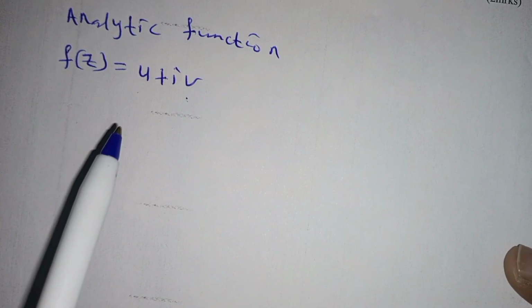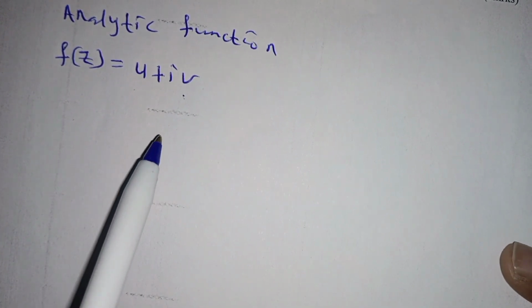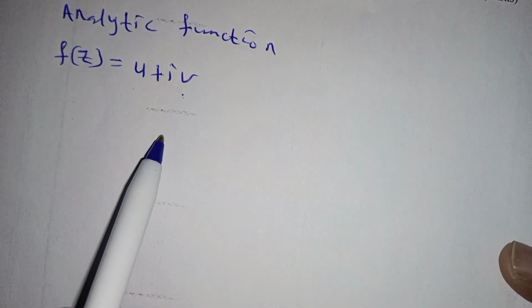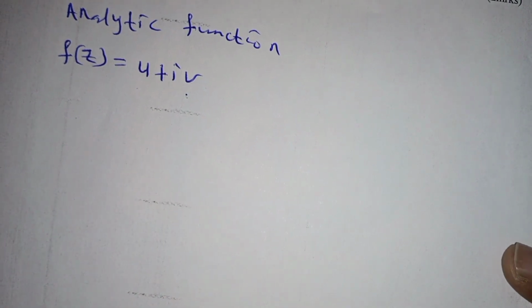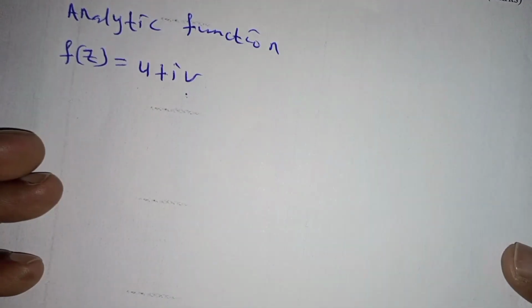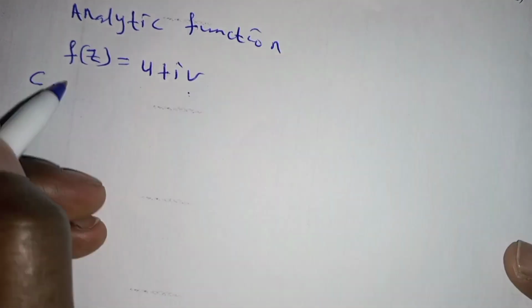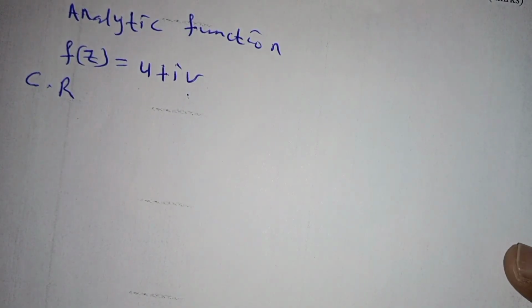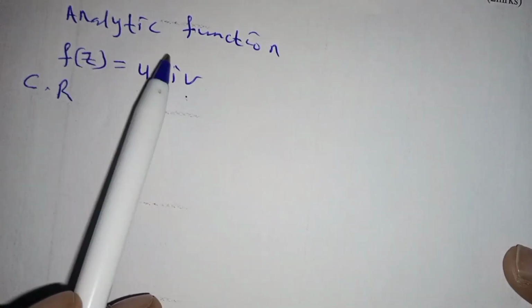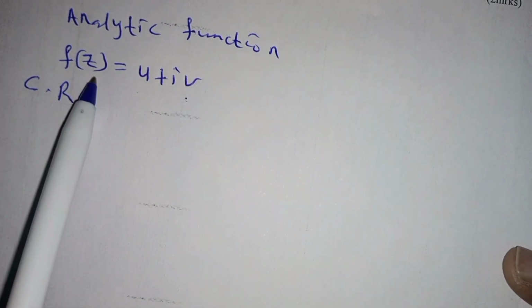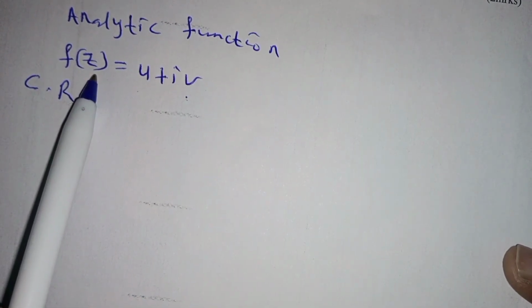And also they should satisfy what is called the Cauchy-Riemann equation. We normally call them CR equations.